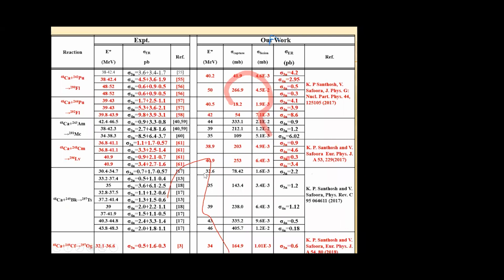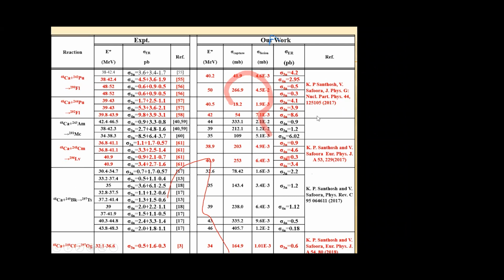This table represents the comparison of our evaporation residue cross-section for the 3n and 4n channels. Our predictions are given in this column, and the experimental values are given in the third column. The reactions are given in the first column.